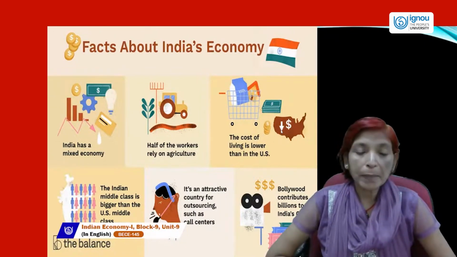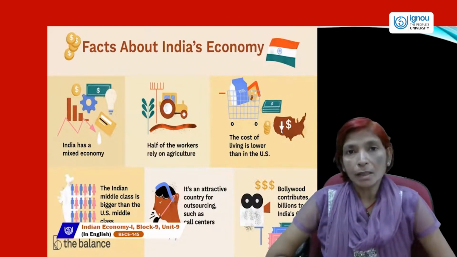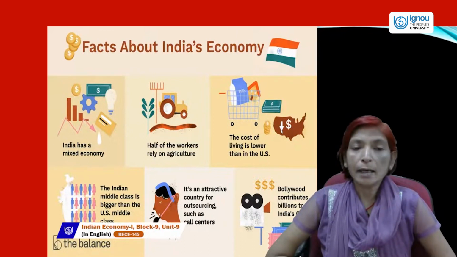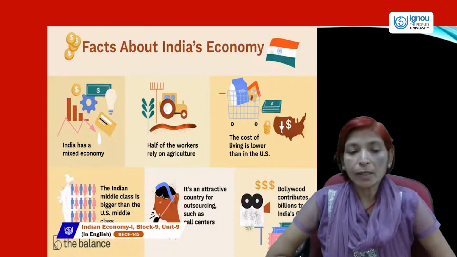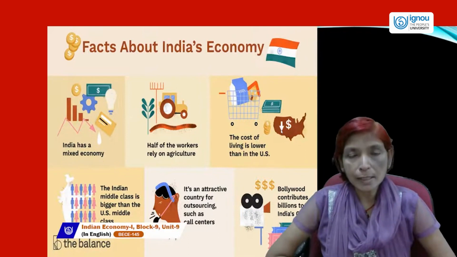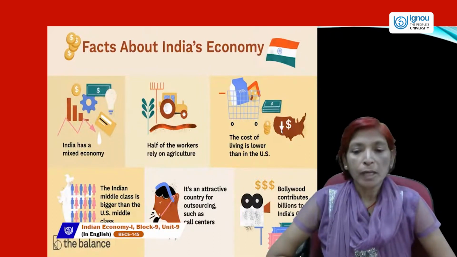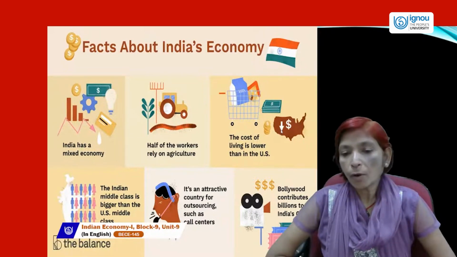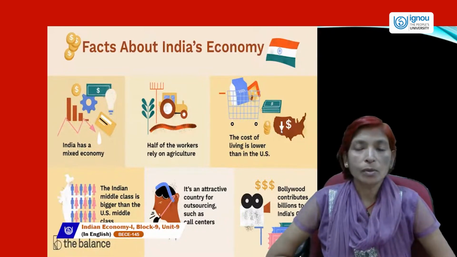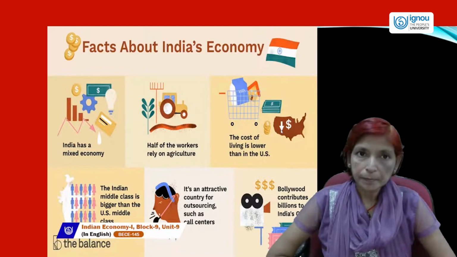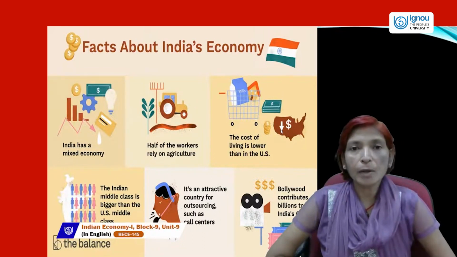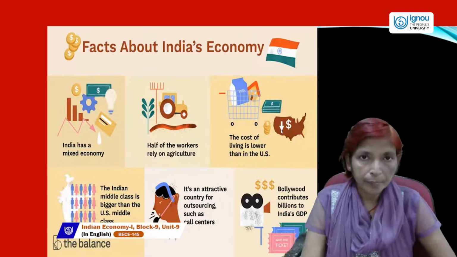That's why it is an attractive country for outsourcing, such as call centers, BPOs, multinational corporations, etc. And Bollywood contributes billions to India's GDP. So these are the facts about the Indian economy.